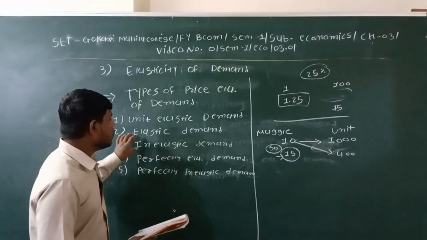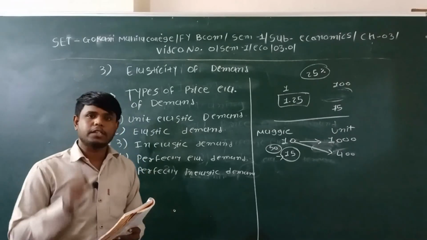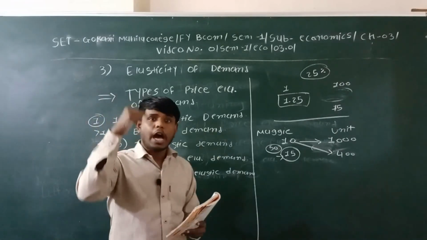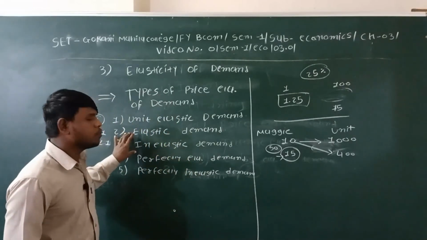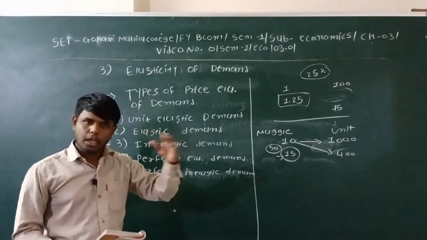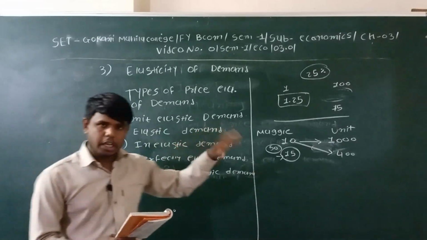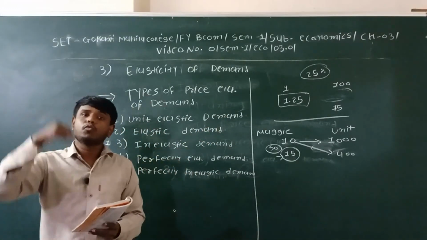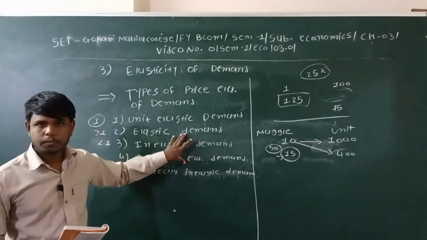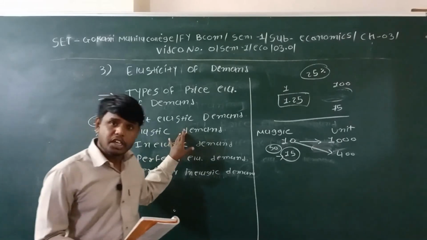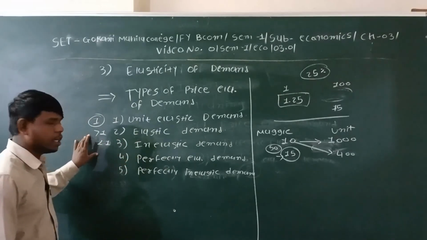The third is inelastic demand. Inelastic demand means if there is a 50% change in the price, whether an increment or decrement, and the demand changes in a proportion of less than 50%. For example, if the price of a commodity increases by 50% and the demand decreases by 25%, the proportion of change in demand is very less. So it is called inelastic demand, which is normally less than 1.